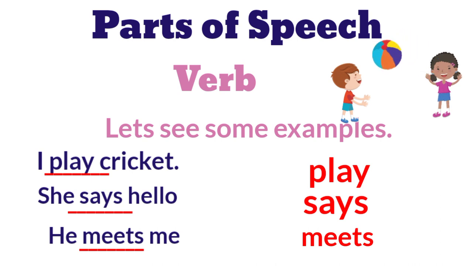Let's see some examples. I play cricket. She says hello. He meets me. Play, says, meets. These all are action and these are verb. Without this verb, a sentence is not completed.